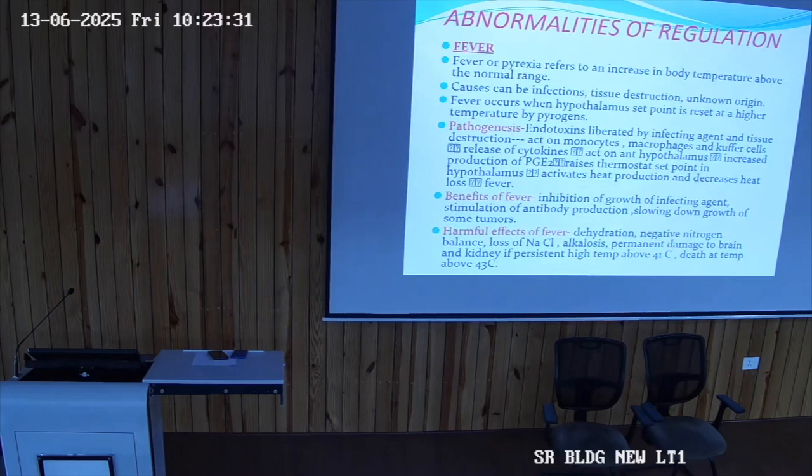Release of these special cytokines like interleukin 6, 3, okay, TNF, they are responsible for the formation or increased synthesis of prostaglandin E. What is the role of prostaglandin? To change the thermostat.